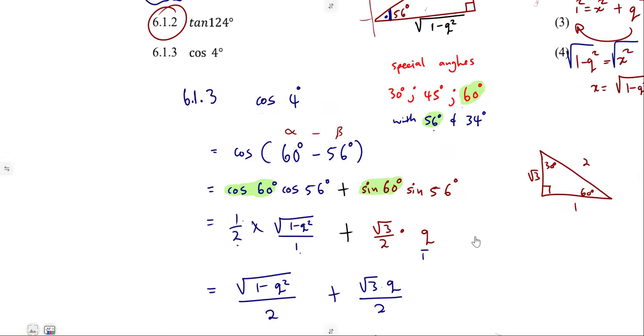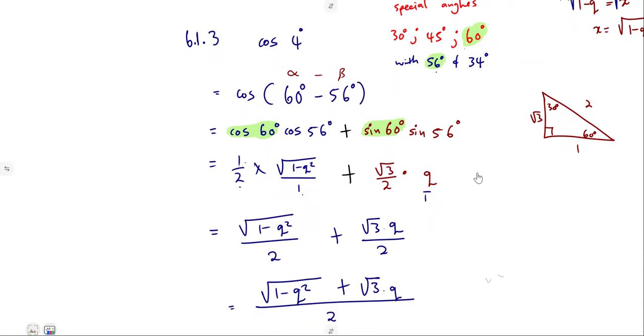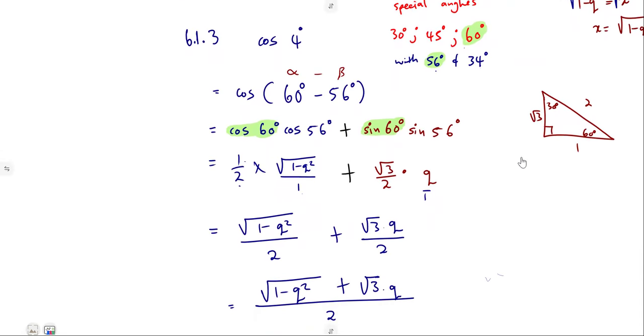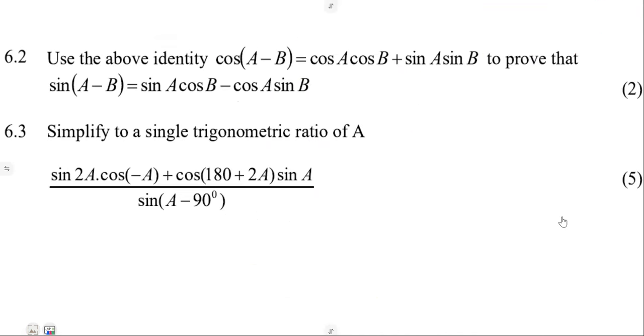So that was our 6.1.3. We had to also include the special angles. All right, 6.2. Use the above identity. The above, which one? They just say use this identity. There's no above, it's here.